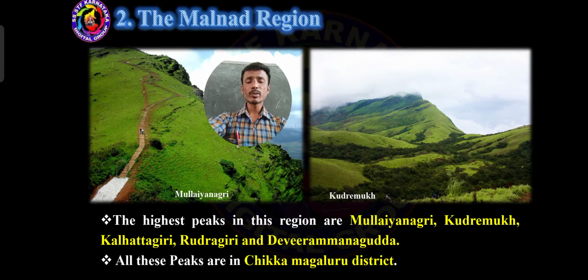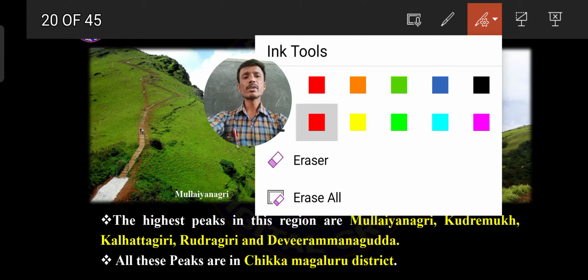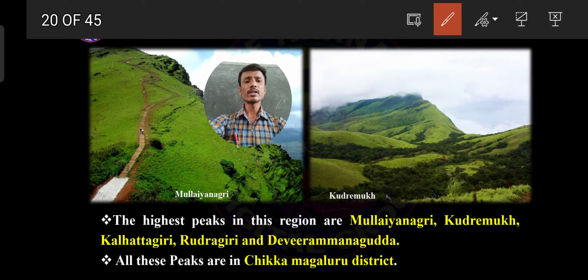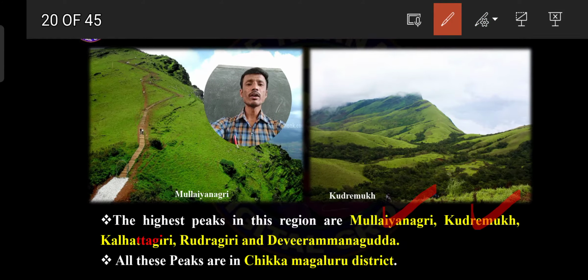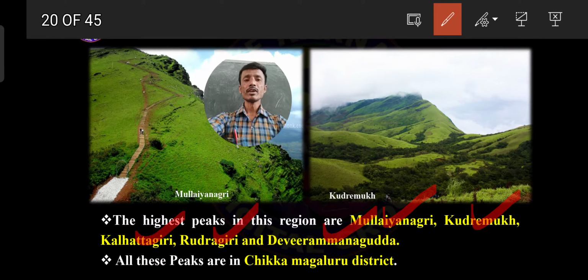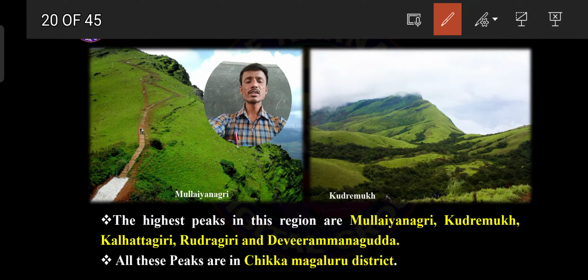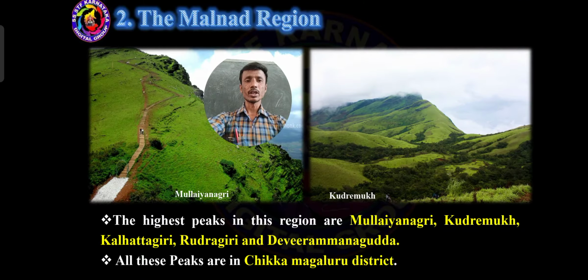What I was explaining before, these are the hill stations located near Chikmagaluru district. Which are the hill stations located near Chikmagaluru district, you should keep in your mind, my dear students: Mullayanagiri, Kudiremuka, Kallatgiri, Rudragiri, Diveramana Gutta. These are the very important hill stations located near Chikmagaluru district.